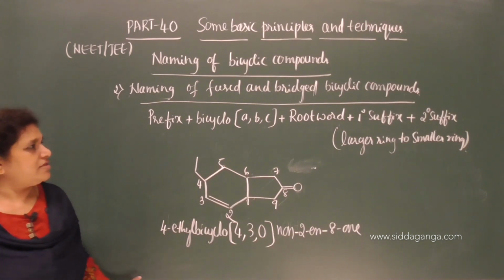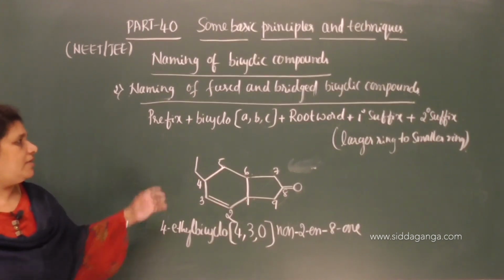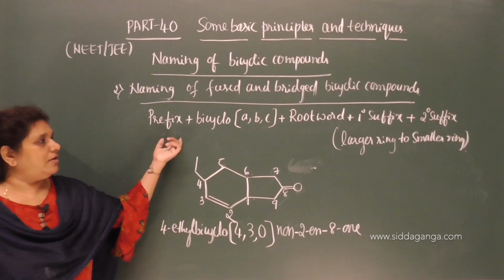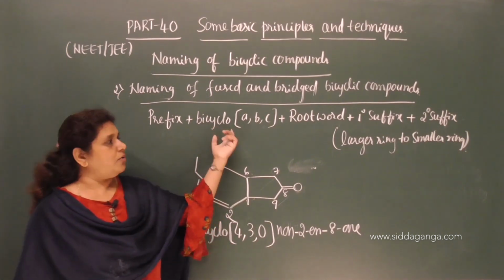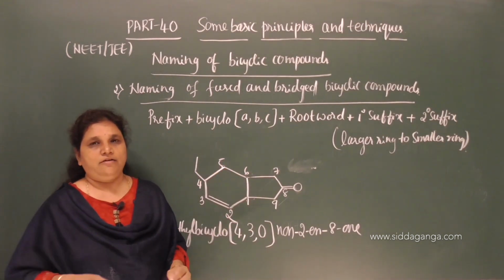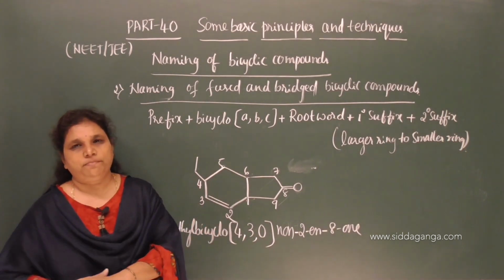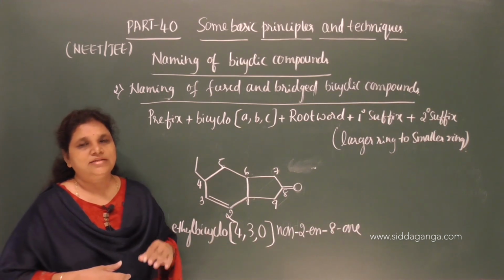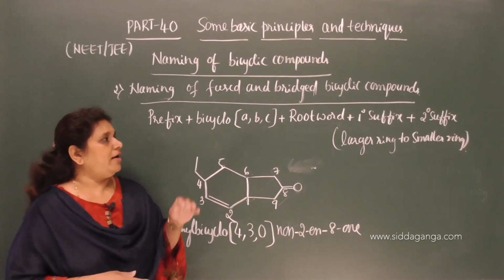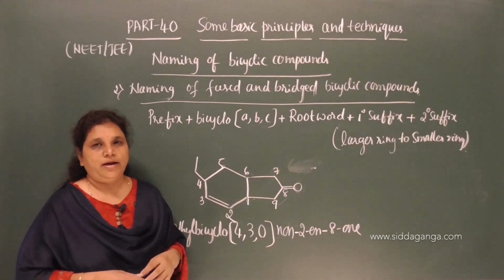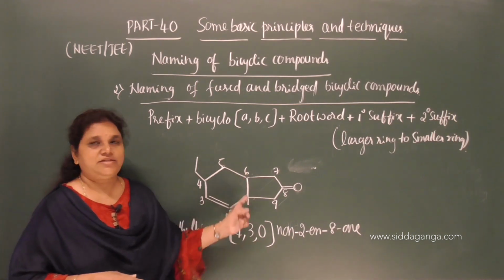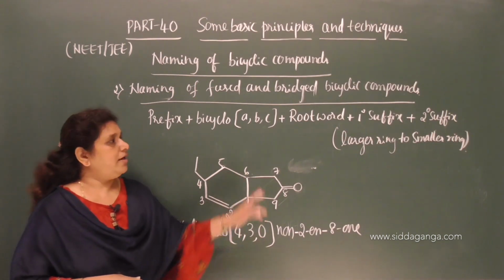So, while naming this, you have to remember this formula: prefix, another prefix bicyclo, ABC, the number of carbon atoms from the longest to the shortest path, arranged in descending order, considering the carbon atoms excluding the bridgehead carbon atoms.